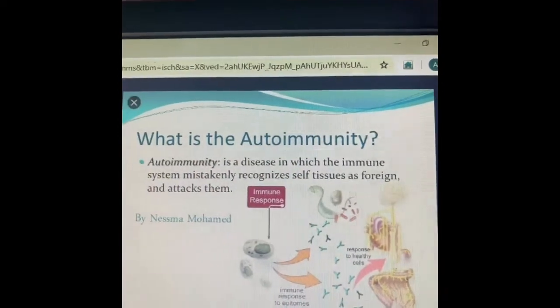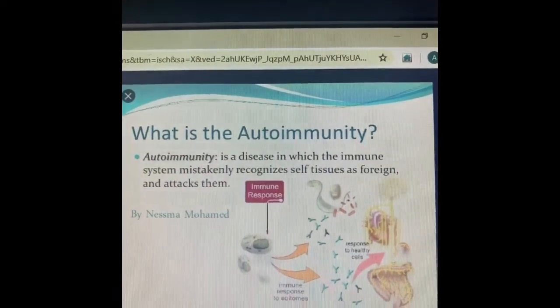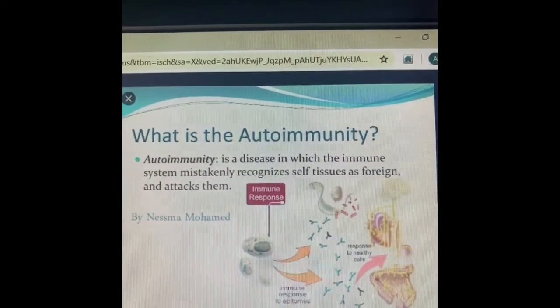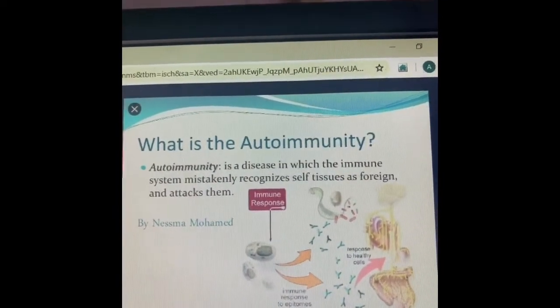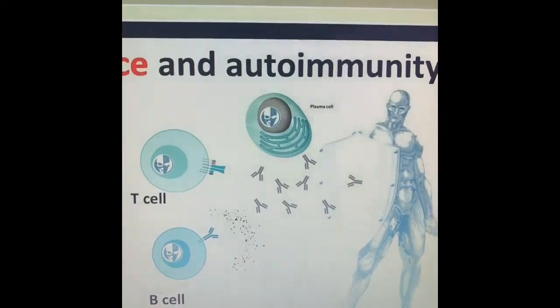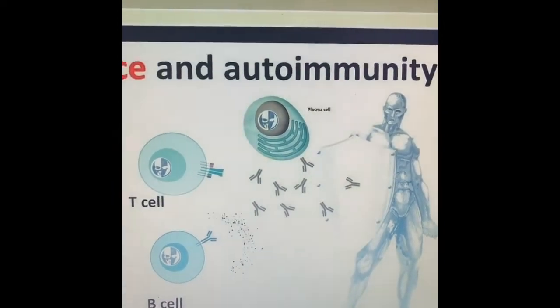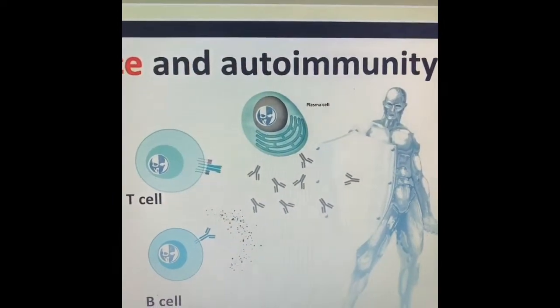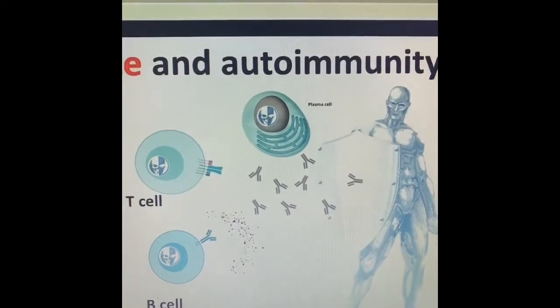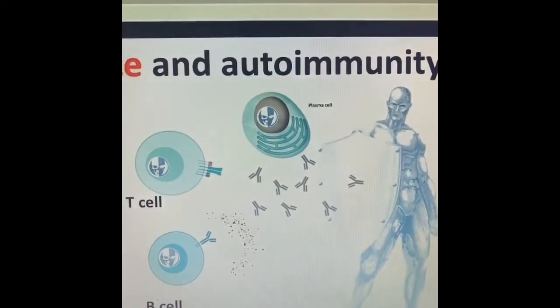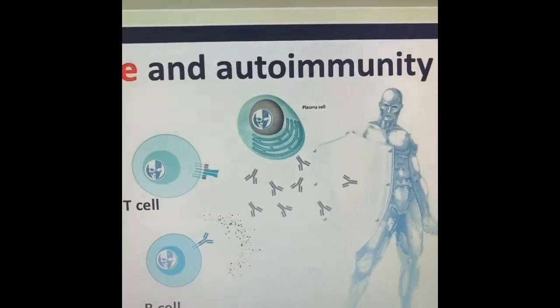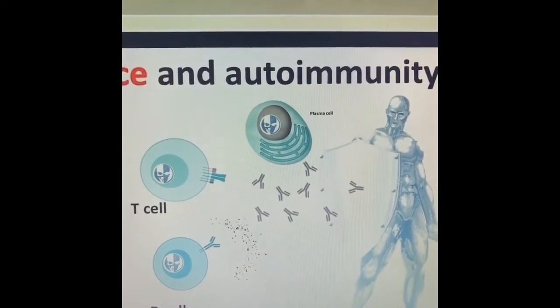So autoimmunity is a disease in which the immune system mistakenly recognizes self tissue as foreign and attacks them. The B cells and T cells act as the immunity. They help us to remember the disease and fight against the disease when the body is invaded by those pathogens.